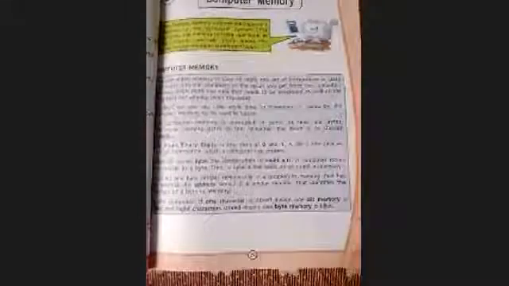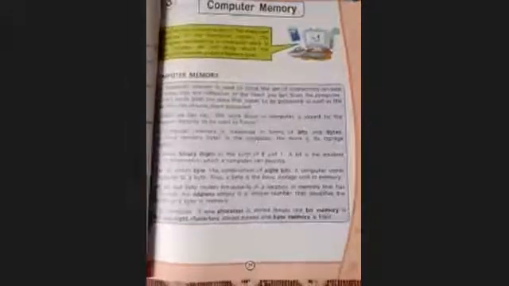Some external device we can also use for storing the data we want to save for future use. When you are learning question answers, where does it get stored? It is stored in your mind. In the same way, our brain works as a memory system.